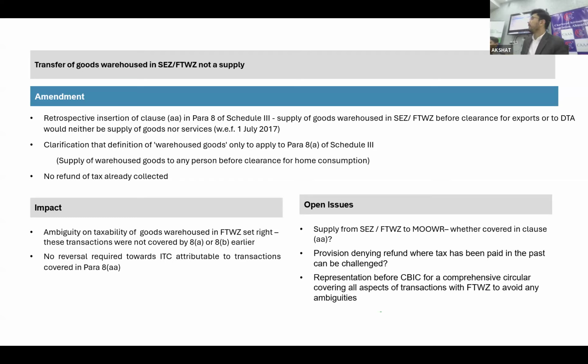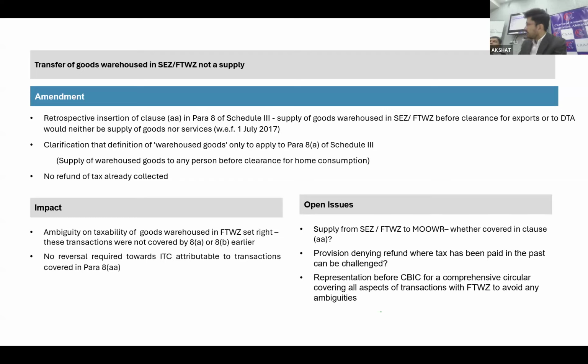But at least they are trying to clarify. This is also an area where the debate is going on whether this will be taxable or not. And they have added an entry in 8AA covering such kind of goods. So I would say that the in-between transactions, before the supply and supply, will not get taxed.